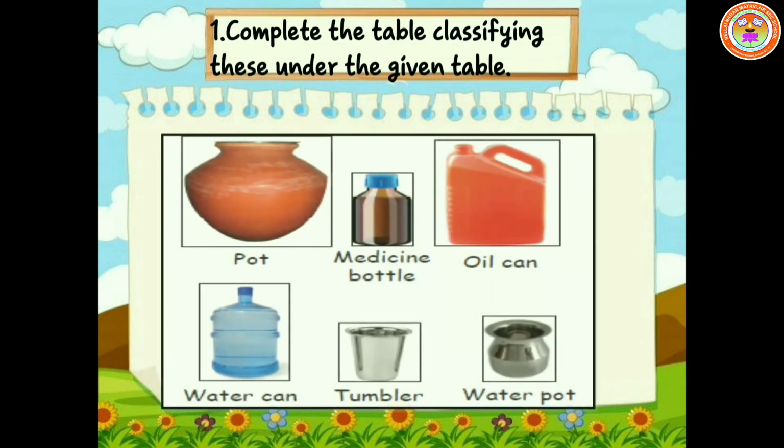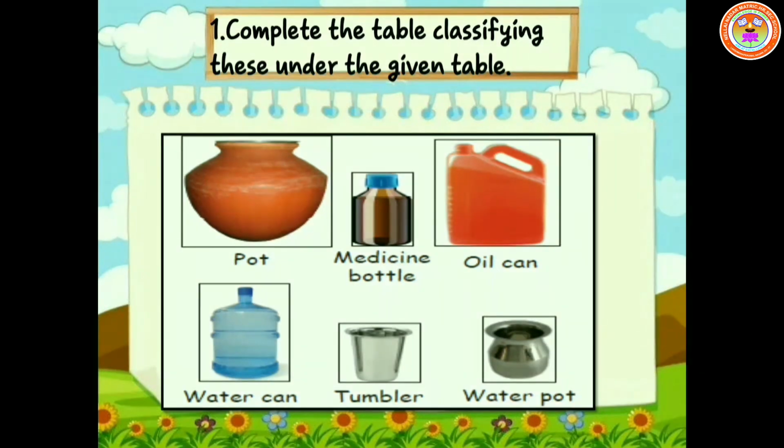Look at this slide. First question. Complete the table classifying these under the given table. Children, you are able to find a pot, a medicine bottle, an oil can, a water can, a tumbler, a water pot. Now categorize these 6 into 2.